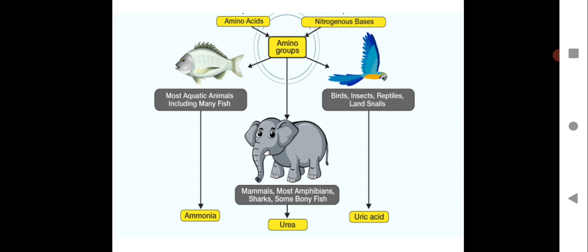So all that amino acids and nitrogenous base form the waste in the body, and that has to be eliminated because it will be very toxic to the body. Different living creatures give out different waste. It depends upon the food type they eat. So here you can see ammonia, urea, uric acid. They all are waste material and it has to be eliminated from the body. Just have a look at this.